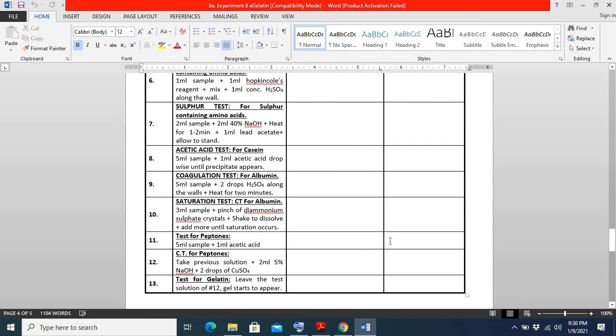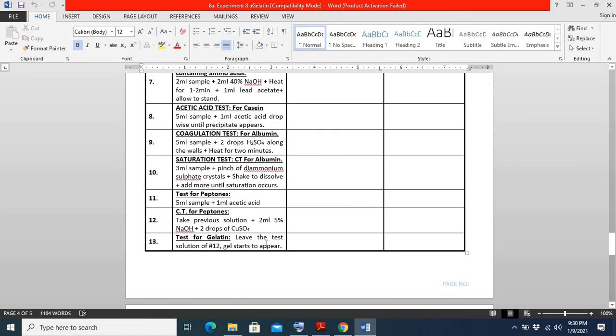This was all the introduction, and now we are going to discuss which tests we can perform to find out gelatin in an unknown mixture.